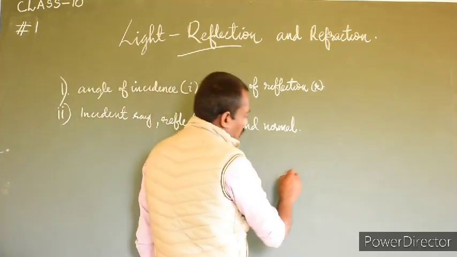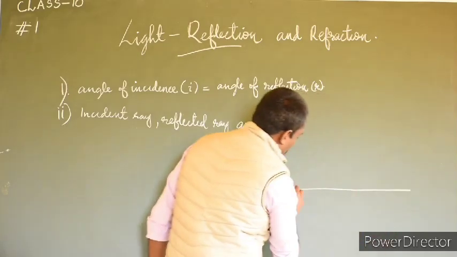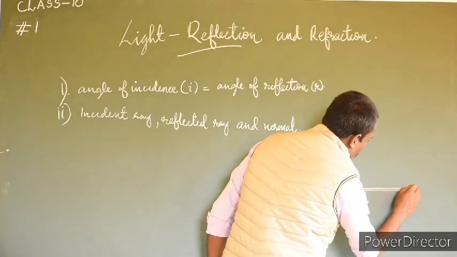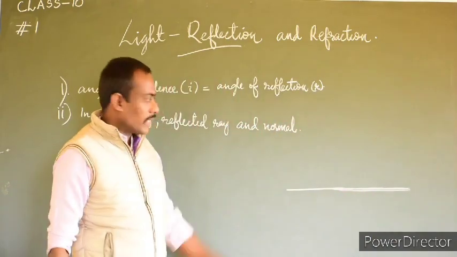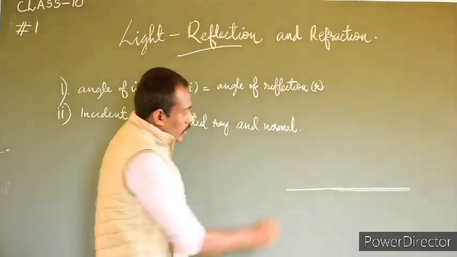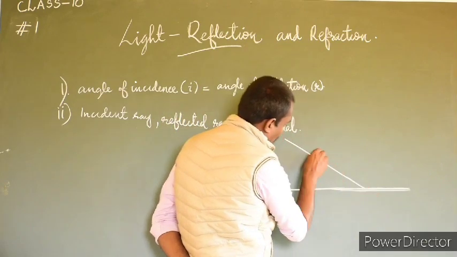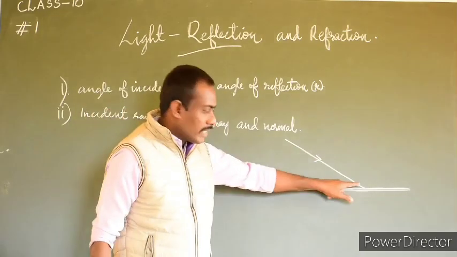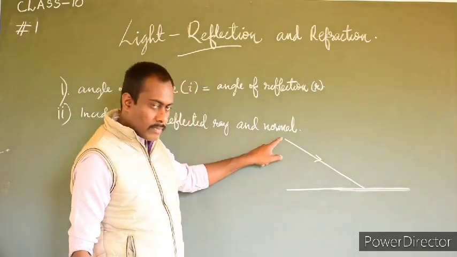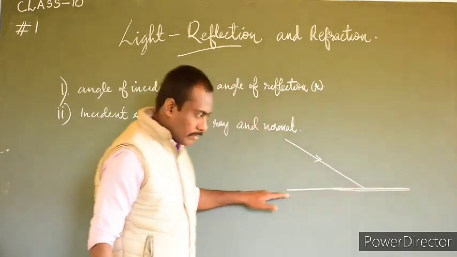See, this is a surface, a smooth surface on which the light is incident. Here we consider a ray of light. This ray of light is coming from a source and is incident on a point on this smooth surface.